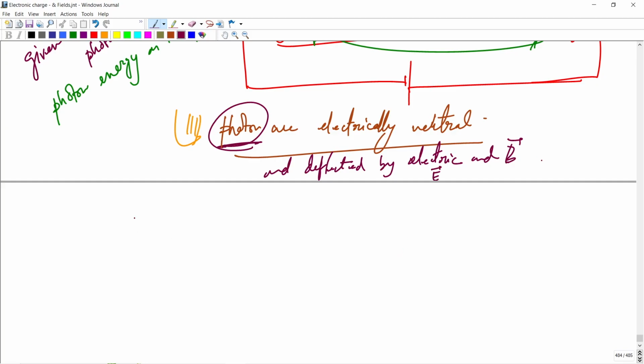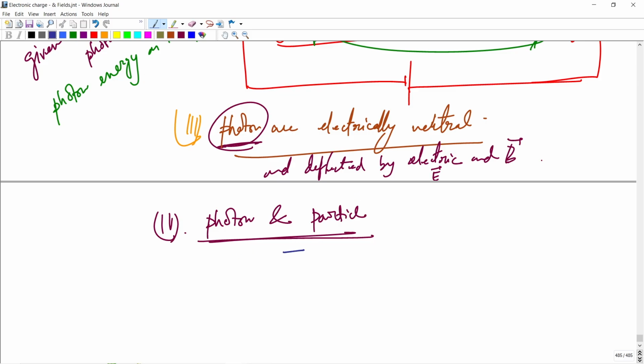Number 4, in a photon-particle collision, which is very important. In a collision between a photon and an electron, called photon-electron collision, the total energy and total momentum are conserved.